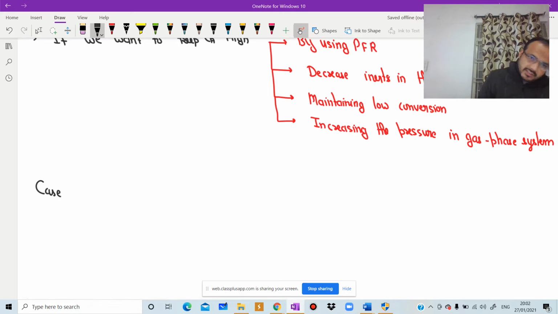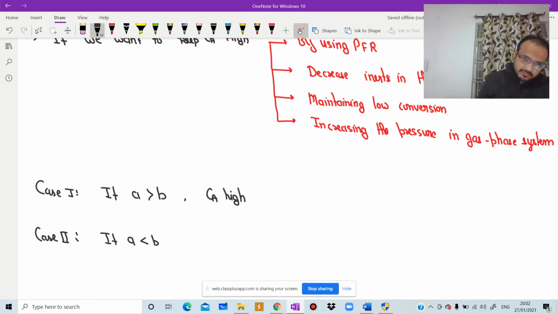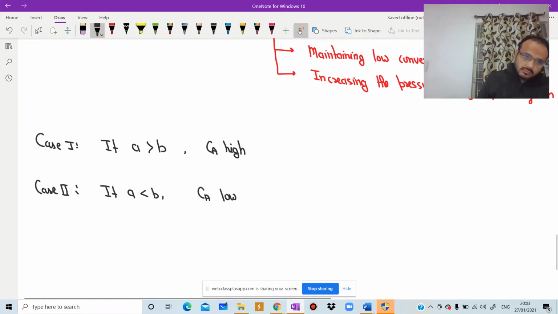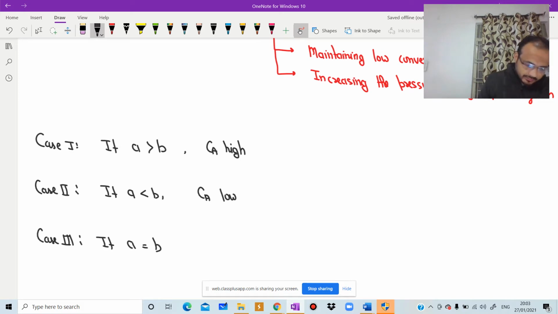So we have three cases. Case first, if A greater than B, then desired reaction is of higher order. It means Ca should be high. Case second, if A less than B, Ca should be low. Case 3, if A is equal to B, then independent of concentration.